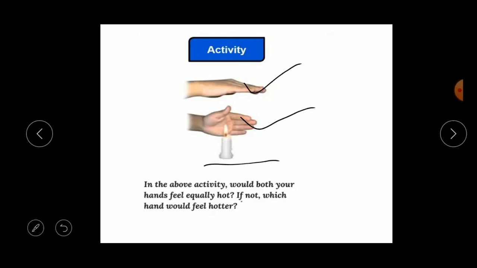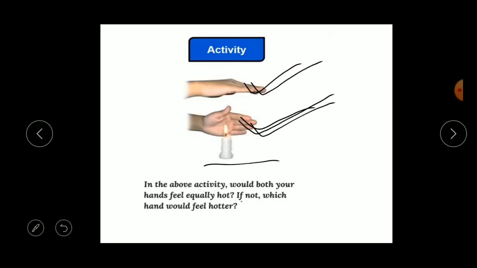Yes, the hand above the flame feels hot rather than the hand on the side of the flame. Understood, children? So the hand above the flame feels hot, but the hand on the side does not feel as hot as the top one, right?